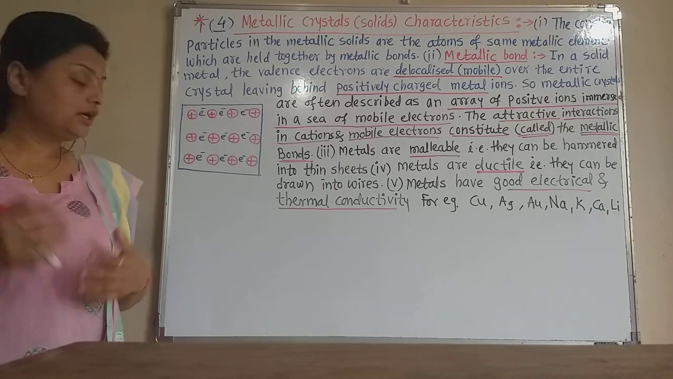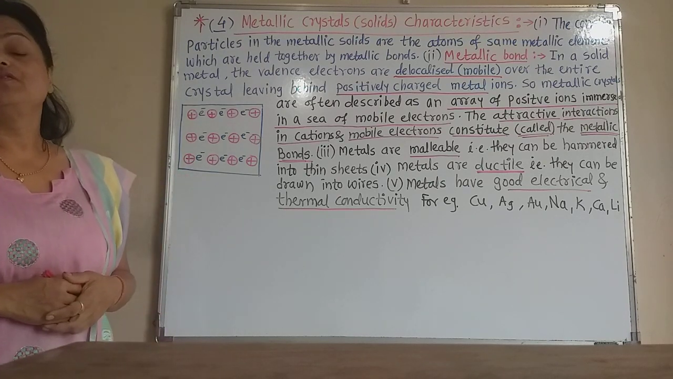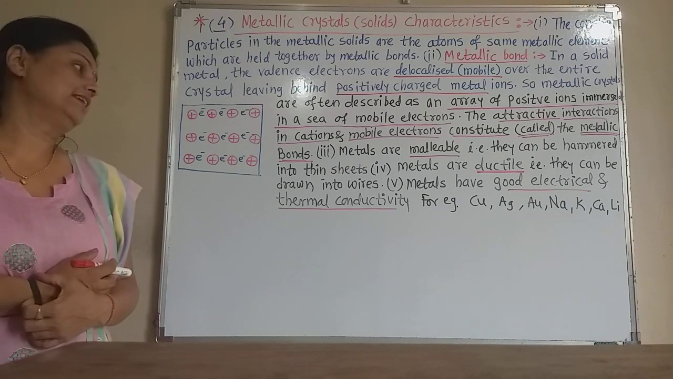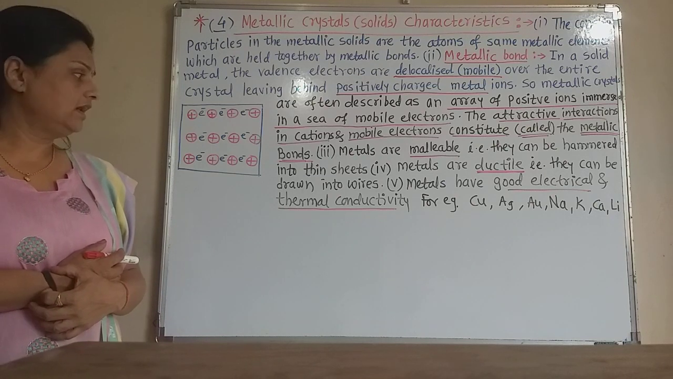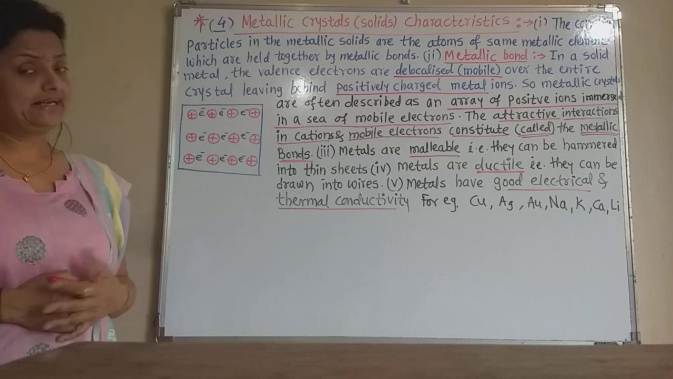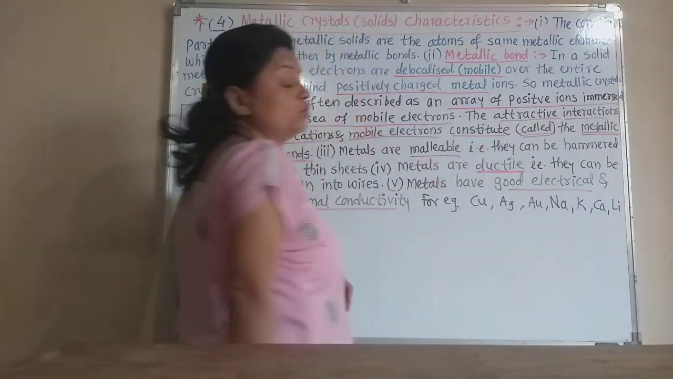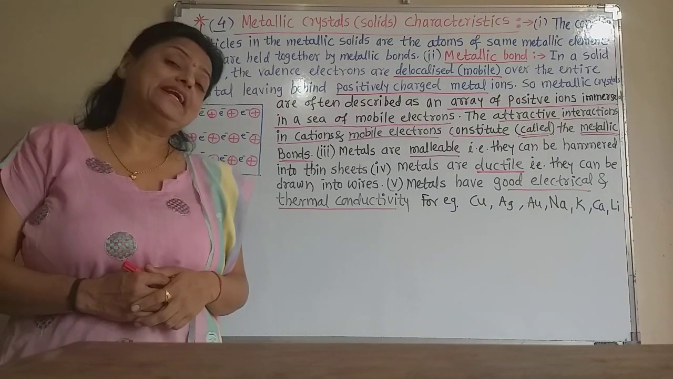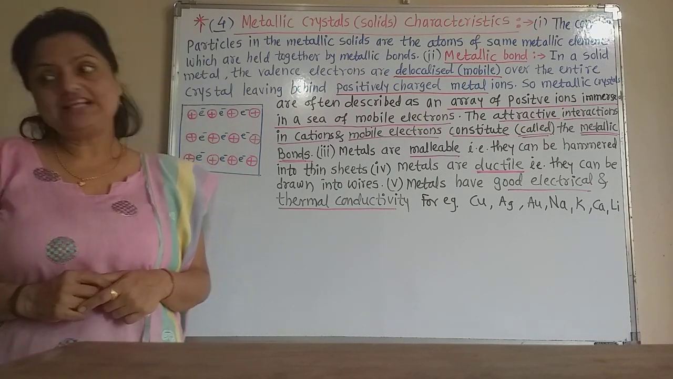Metals are good conductors of heat and electricity. The best example is copper, which is a very good electrical and heat conductor. So metals have good electrical and thermal conductivity. For example, copper, silver, gold, sodium, potassium, and ferrous, that is iron. All these are metallic crystals or metallic solids. These are the examples of metallic solids.